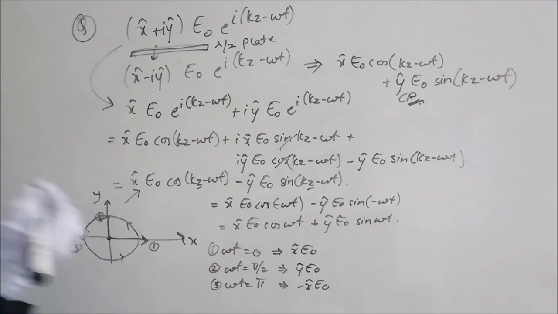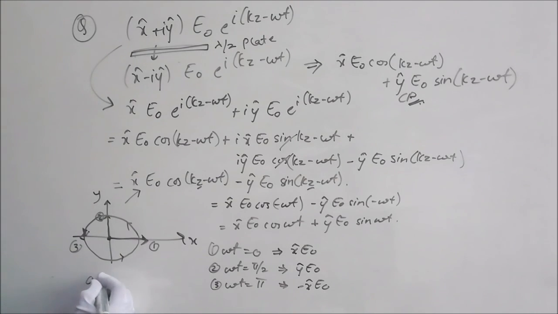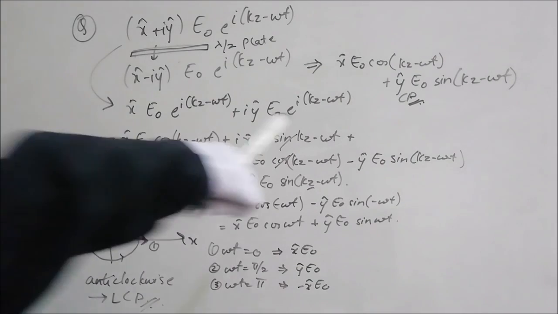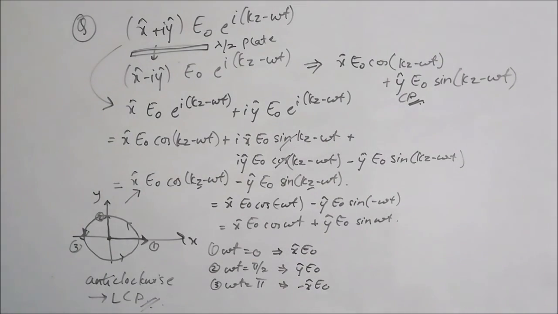This is which direction? This is the anti-clockwise direction. Anti-clockwise means it is left circularly polarized. Similarly, you can check for this one, it will come out to be in the clockwise direction, that is, it will be right circularly polarized.